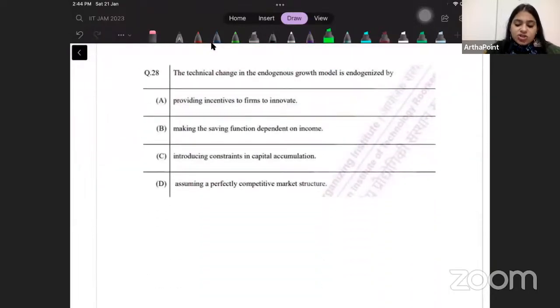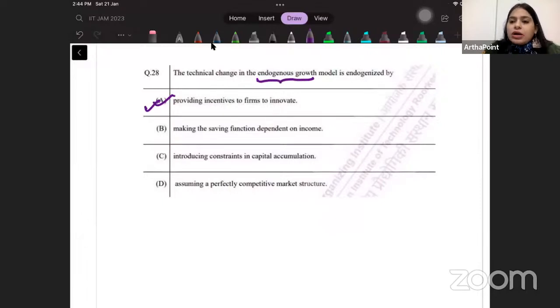The technical change in the endogenous growth model is endogenized by providing incentive to firms to innovate, making the savings function dependent on income, introducing constraints in the capital accumulation, assuming a perfectly competitive market structure. So the answer to this question is actually A. And again, I have discussed this in the mock test also.